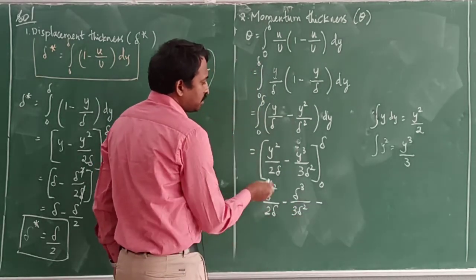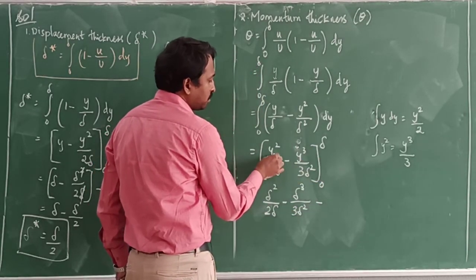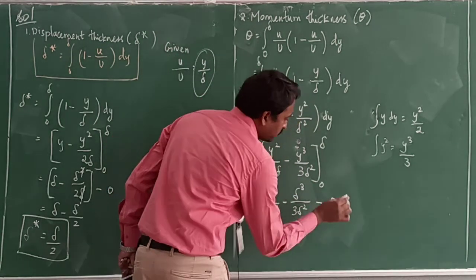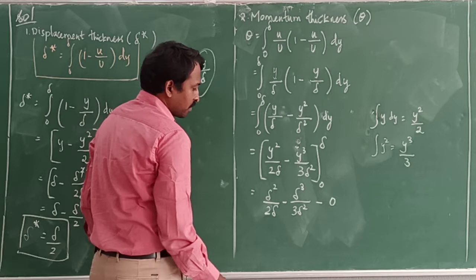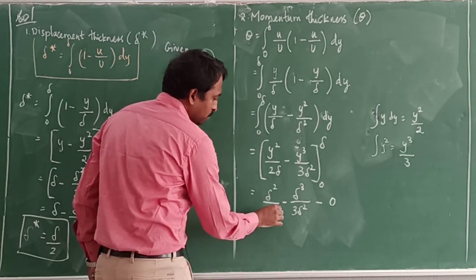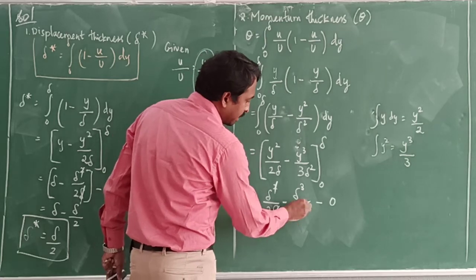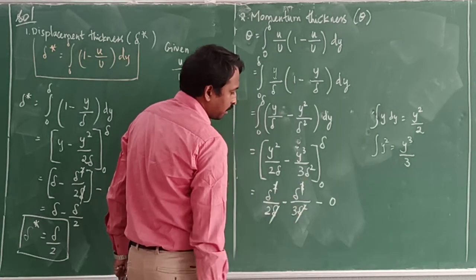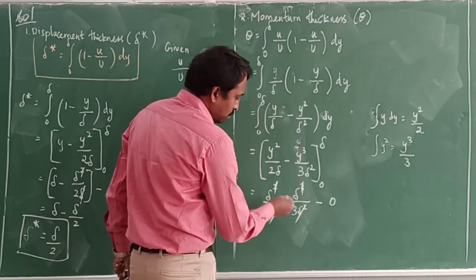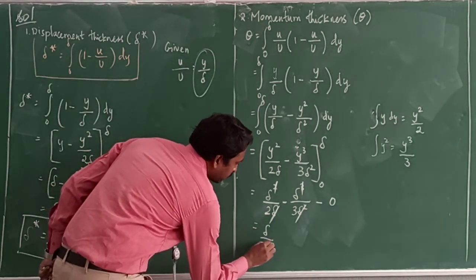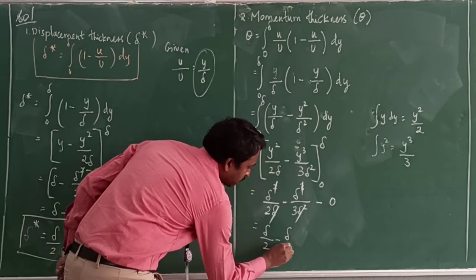Minus the lower limit: for y equal to 0, this term is 0 and this term is also 0. So the lower term is 0. Simplify: delta cancels, here delta cancels, and here delta square and delta square. So the term becomes delta divided by 2 minus delta divided by 3.